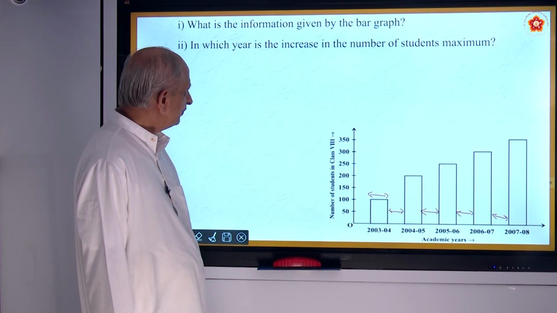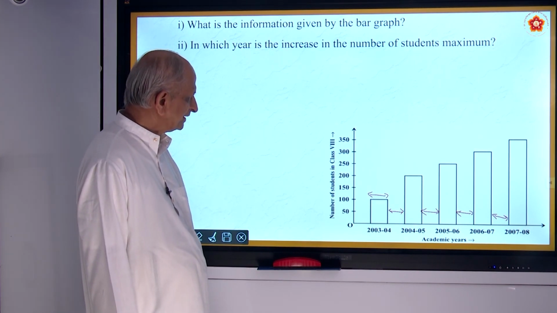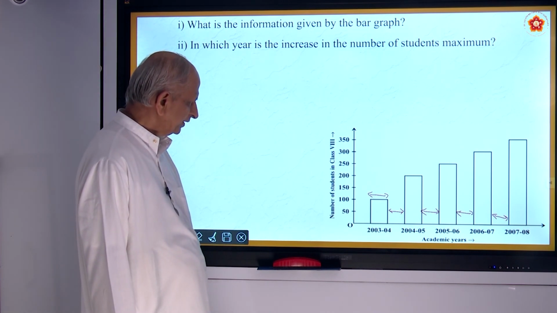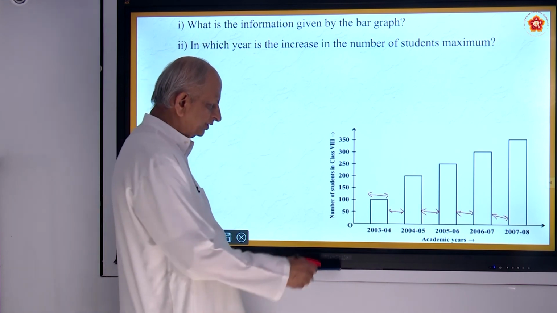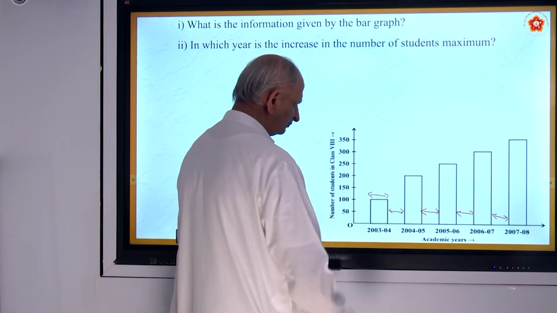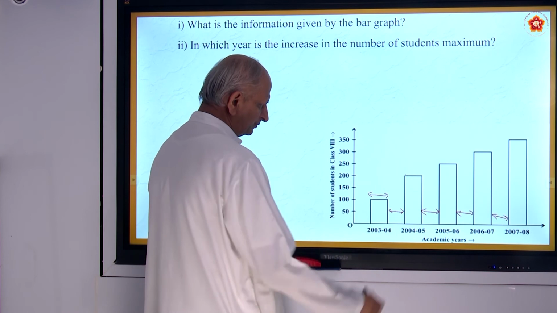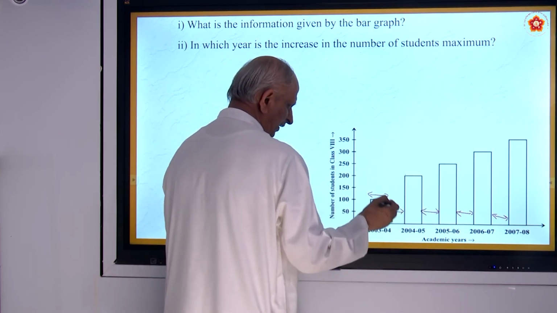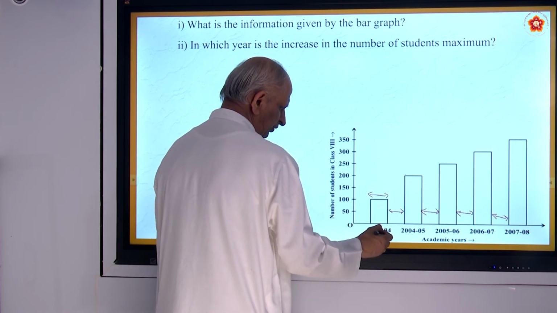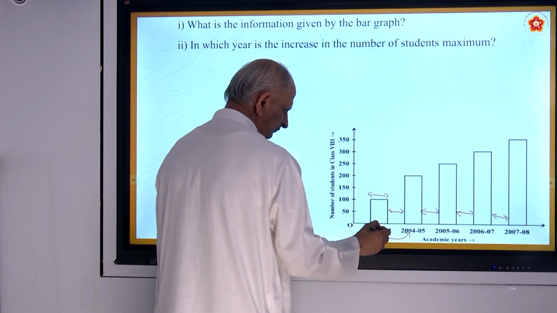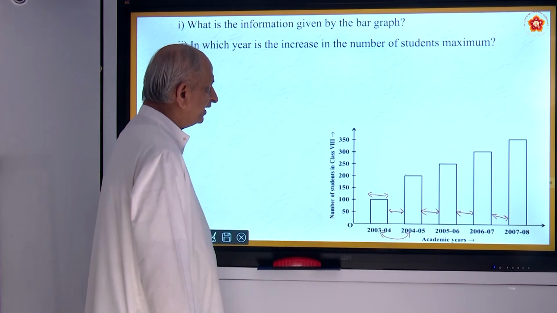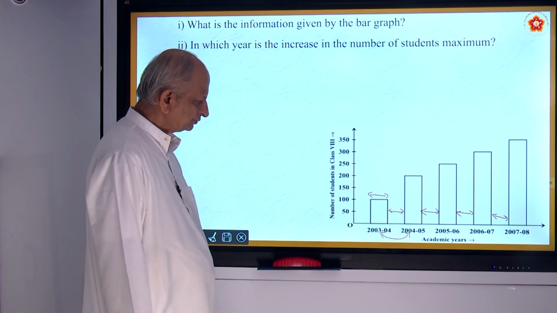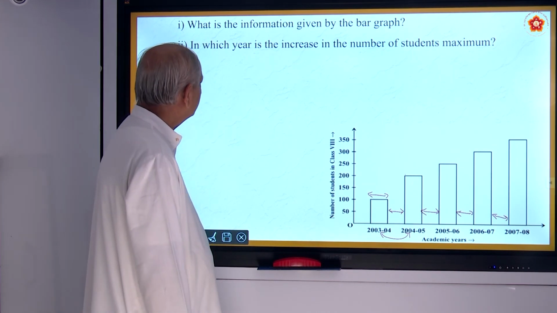Second question, in which year is the increase in the number of students maximum? So it was 100 here, became 200 here. So that increase is maximum. 200 became 250, 250 became 300, 300 became 350. But the highest is 2003 to 2005. The second question's answer is, 2003 to 2004 is the highest increase.